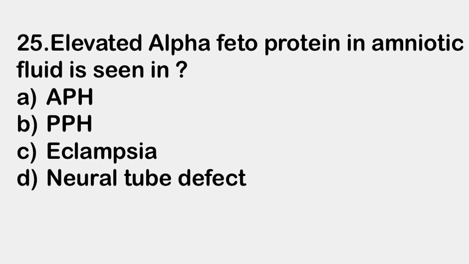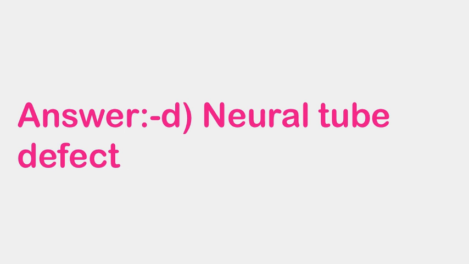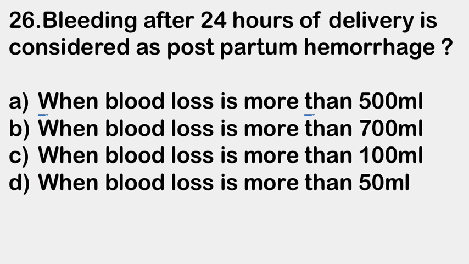Next question. Elevated alpha fetoprotein in amniotic fluid is seen in A, antepartum hemorrhage, B, postpartum hemorrhage, C, eclampsia, and D, neural tube defect. Right answer is D, neural tube defect. In neural tube defect, the alpha fetoprotein level is increased in amniotic fluid.